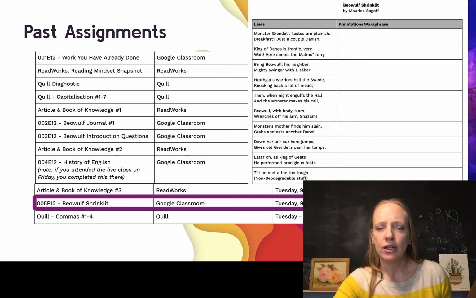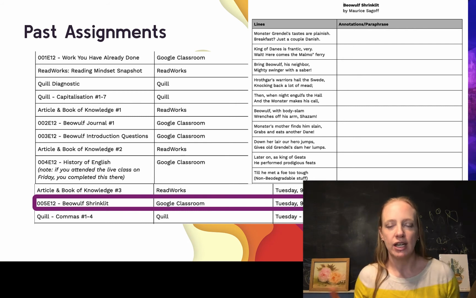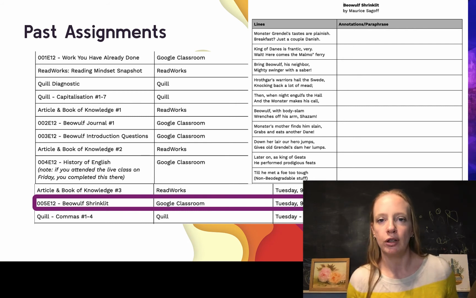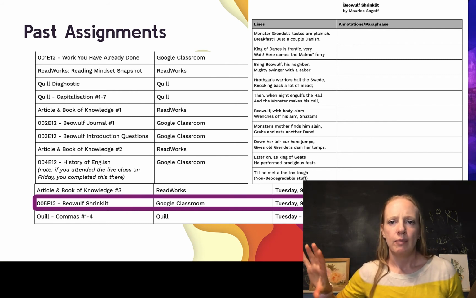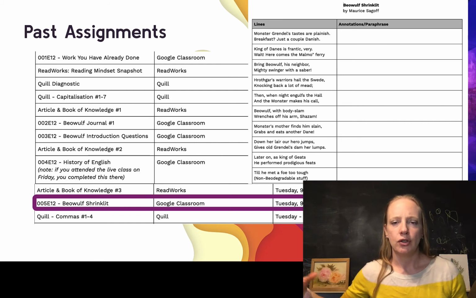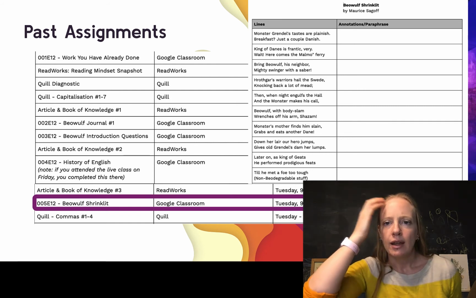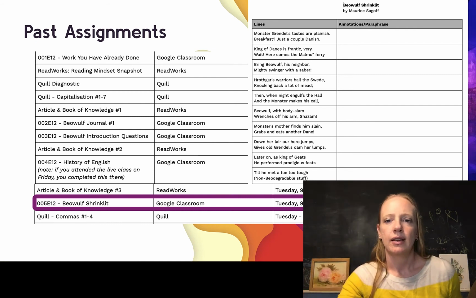For example, Danish in that first couplet. That is not only a breakfast pastry, something like a croissant, but it's also the name of a people group. So the Danes, so it's making a pun on eating a Danish, and eating Danish people, like Grendel does. And then the next part, the Malmo Ferry. Malmo is a place in Sweden, and that's where Beowulf is coming from. So Malmo Ferry, that's where Beowulf comes from to help the king of the Danes. And then so the Swede, that's again Beowulf.